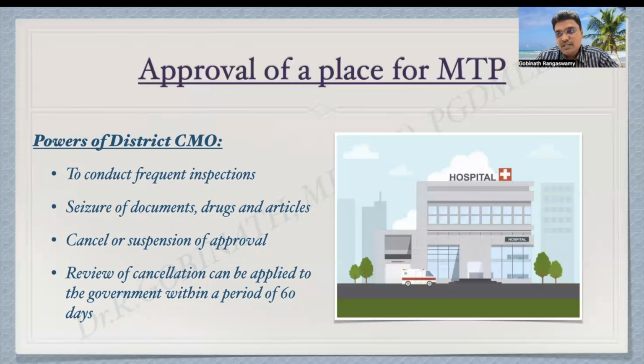Once the district chief medical officer feels that medical termination of pregnancy has not been done up to the requirements in this act, then he can directly cancel the approval. Once the approval has been cancelled, the owner can ask for review of the cancellation, which can be applied to the government within a period of 60 days.